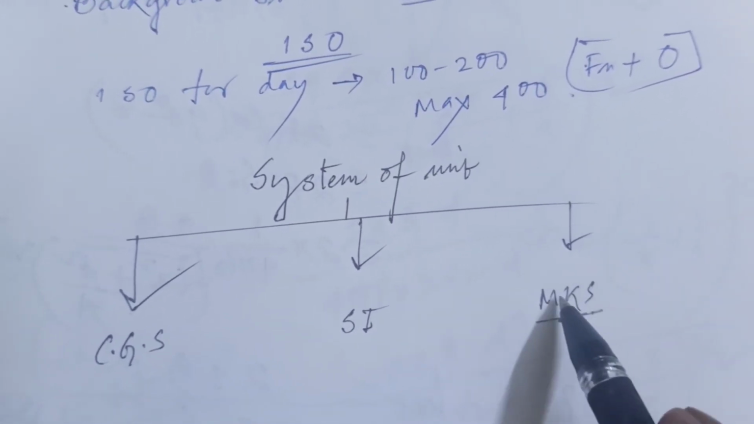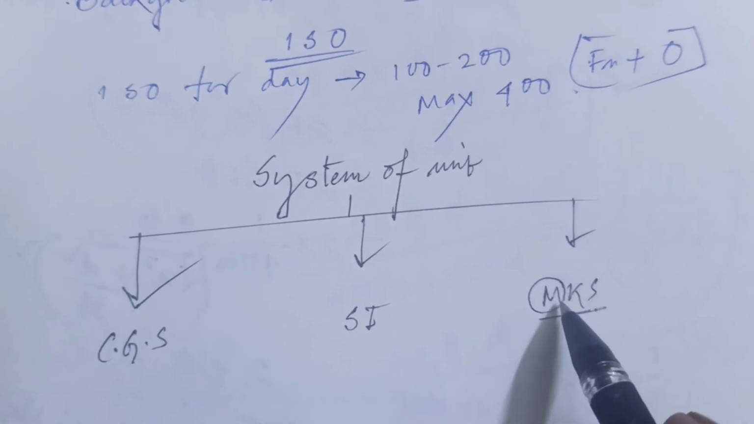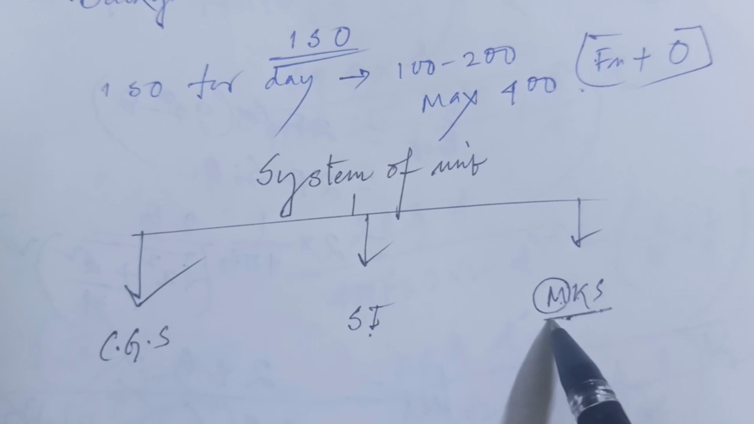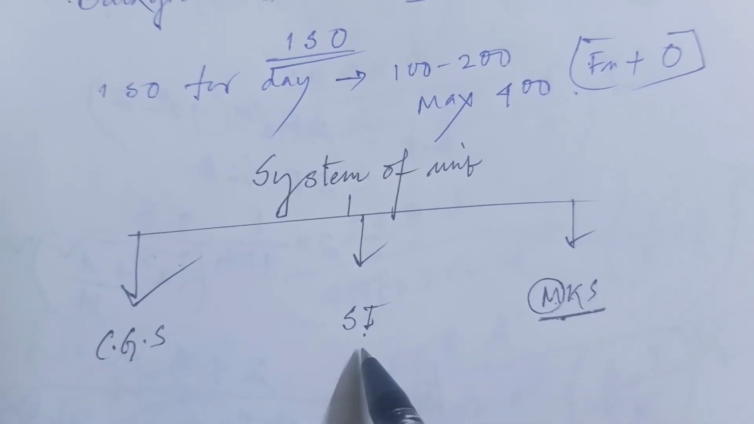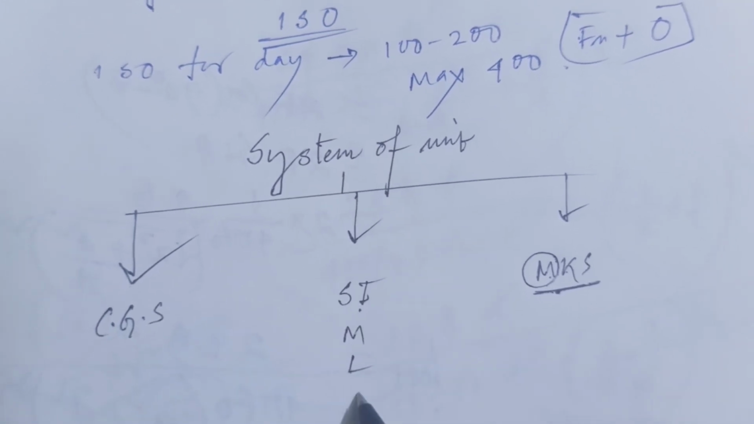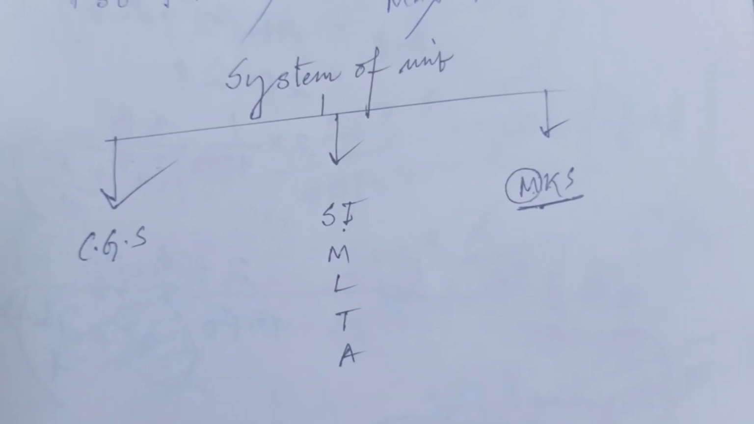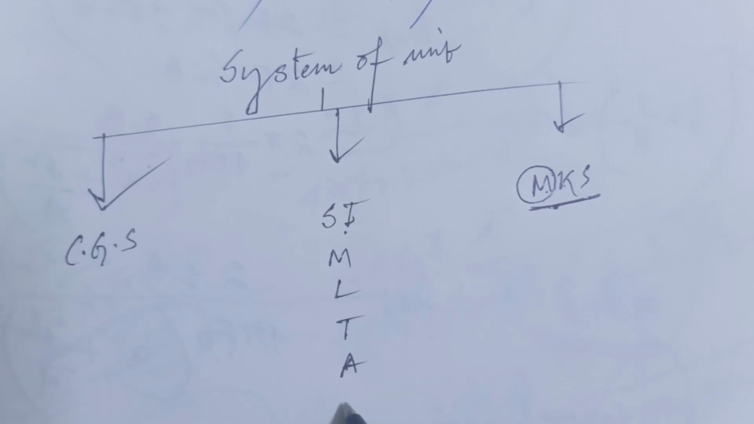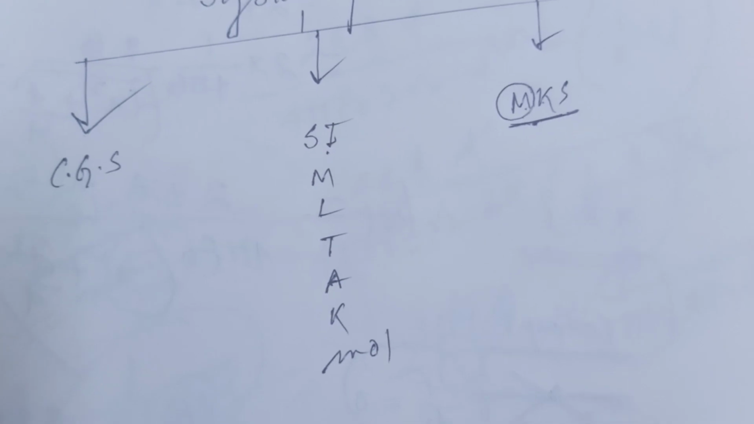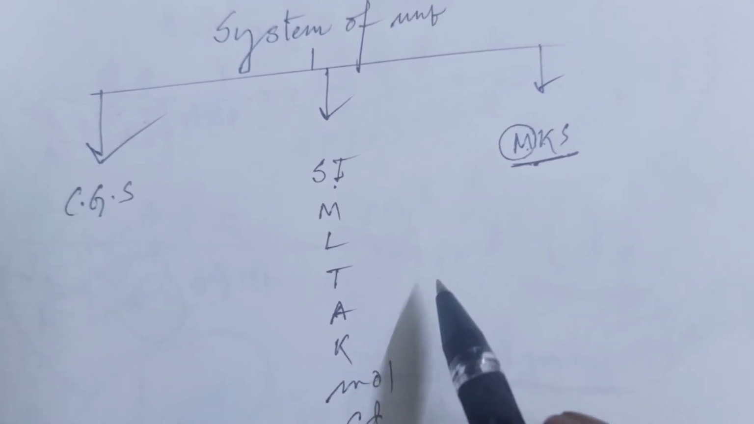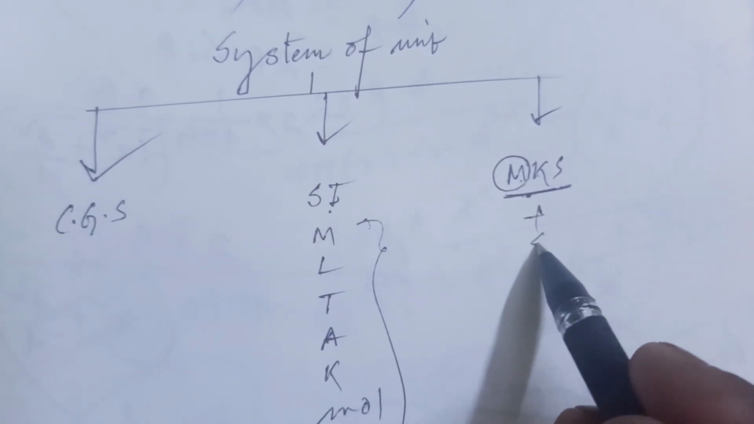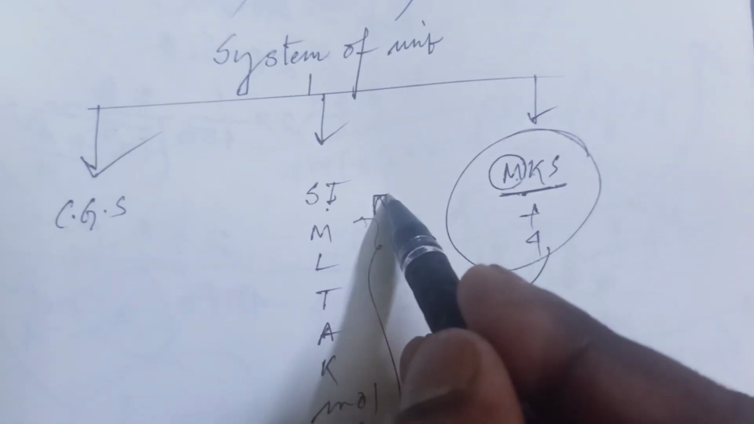In MKS system there are three physical quantities: mass, length and time. But in SI system there are 7 fundamental physical quantities: mass, length, time, ampere, Kelvin that is temperature, mole that is amount of substance, and candela that is luminous intensity. So this is the extension, MKS plus 4, and this is equal to SI system.